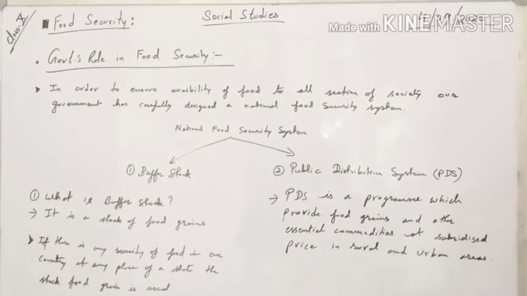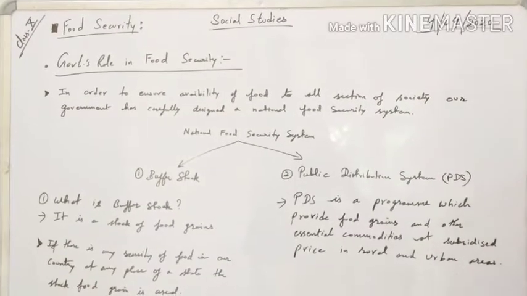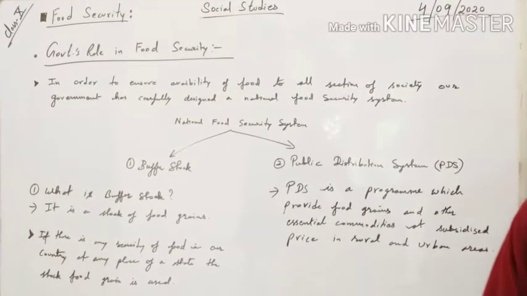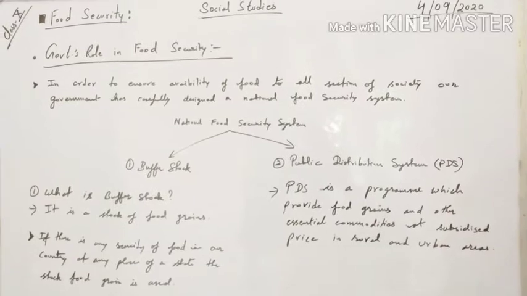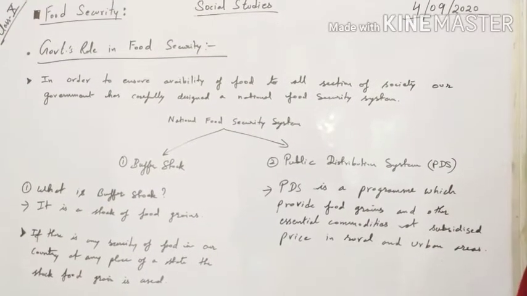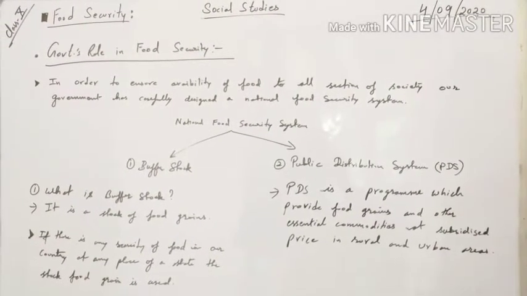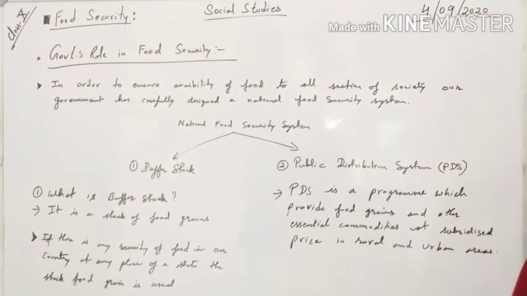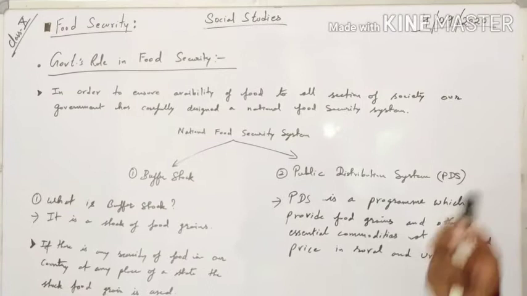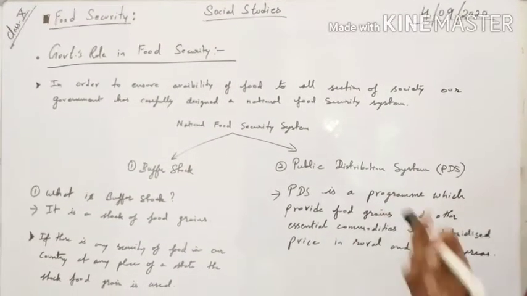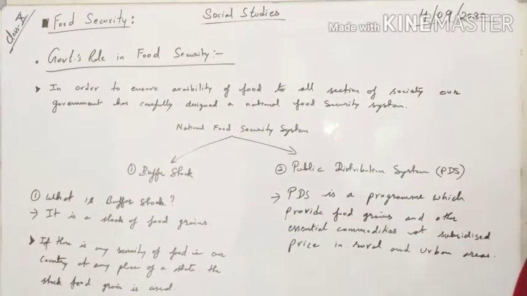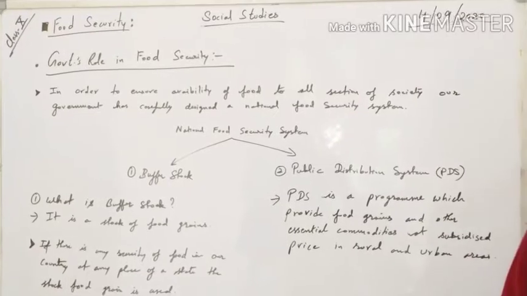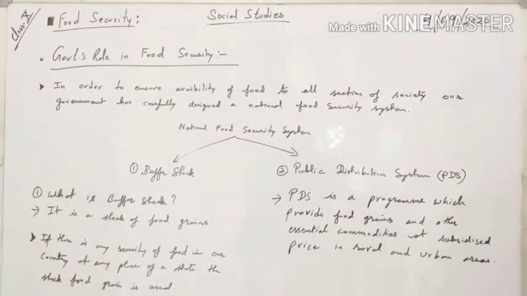For example, Punjab and Haryana are having a huge amount of food grains this year, and at the same time, there are some states which are having very little. For example, Rajasthan is there, and some region of Odisha is there where the food crop does not grow well. So from the buffer stock only, the food grains are sent to those states so that everyone will get food grains to eat.